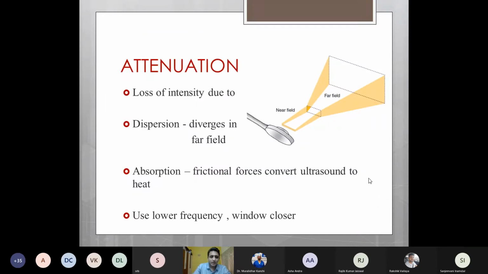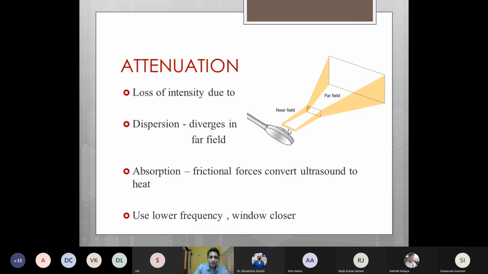The last interaction that ultrasound waves can have with a particular tissue is attenuation. Attenuation is nothing but the loss of intensity of the ultrasound waves, and this usually happens due to either dispersion or absorption. Dispersion is the phenomenon wherein the ultrasound wave diverges in the far field, leading to loss of intensity.